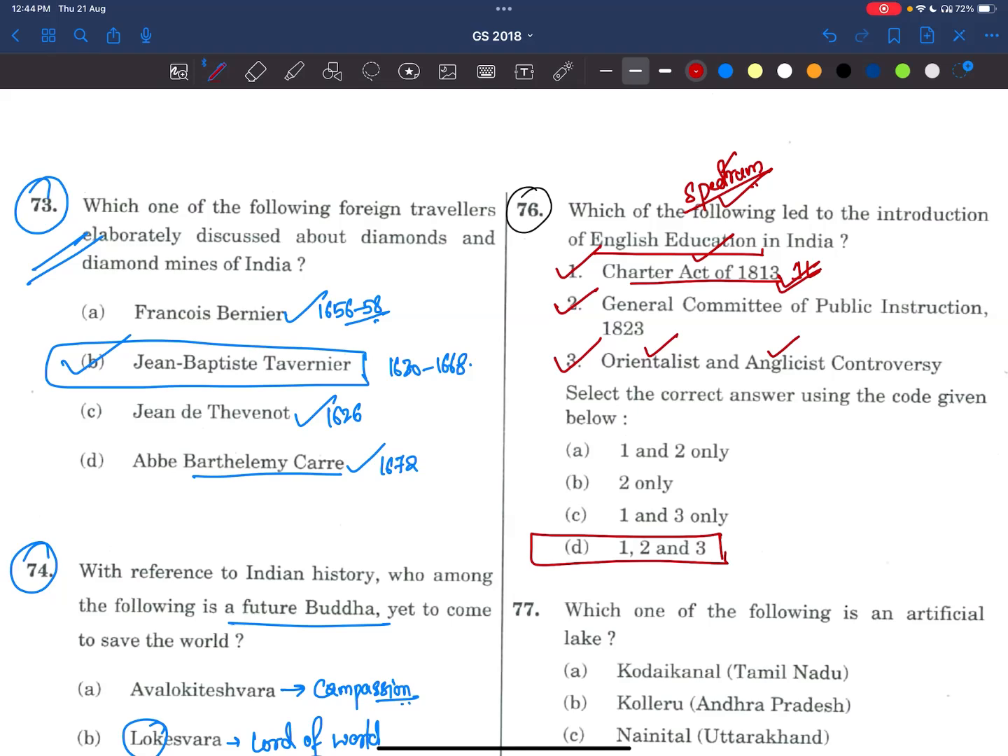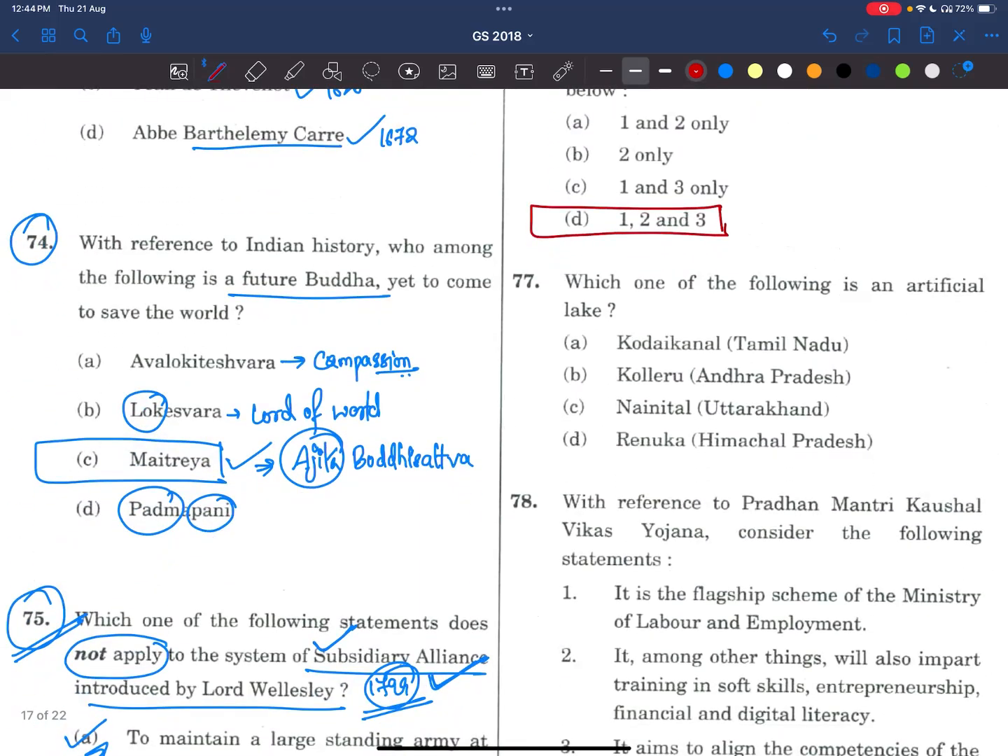Now coming to 77th question. Which of the following is an artificial lake? We all know, friends, this is a very simple question. It is Kodaikanal. It was developed in the British era only, in the city of Kodaikanal in the Dindigul district, by Sir Henry. I think his name is Henry. He was the collector of Madurai, in the year 1863.